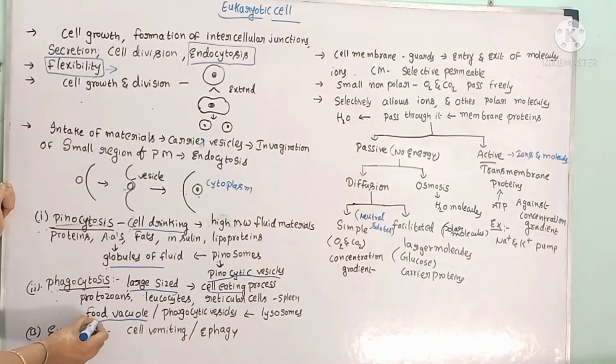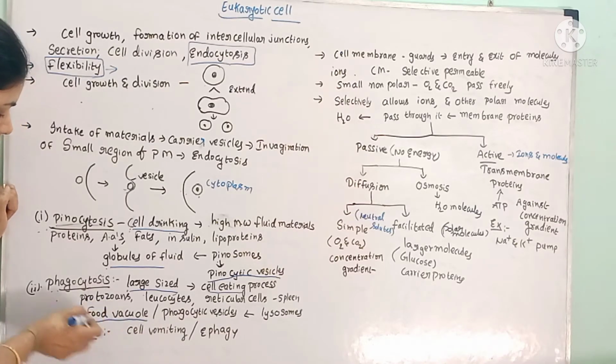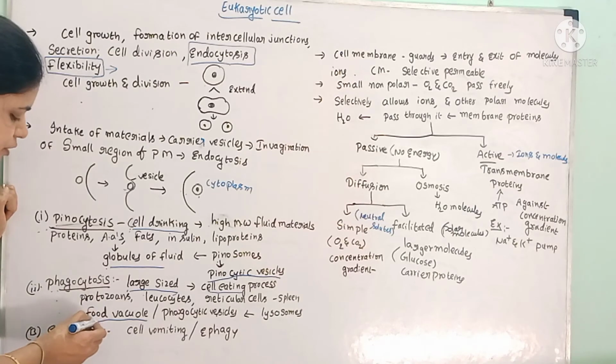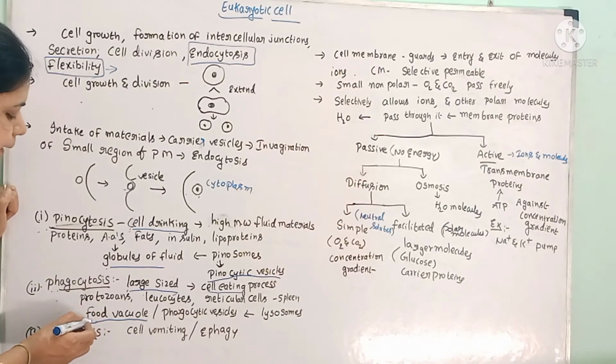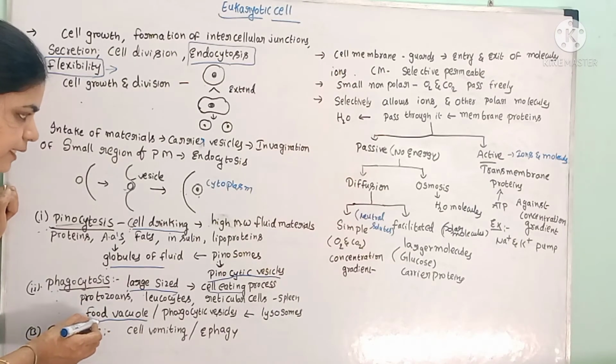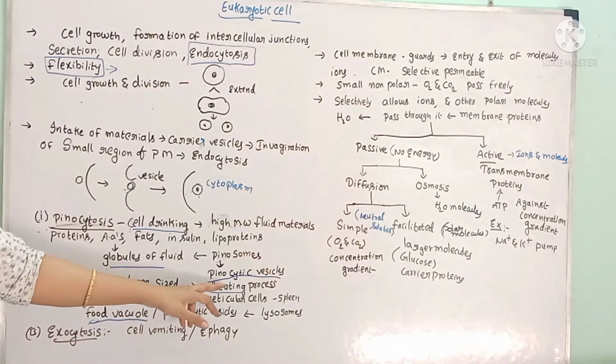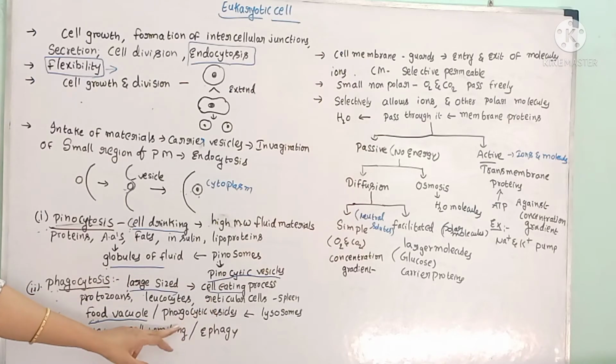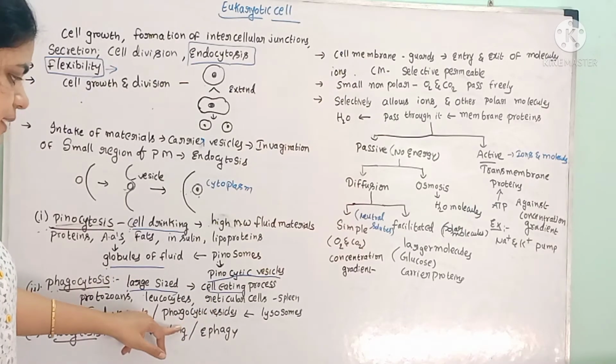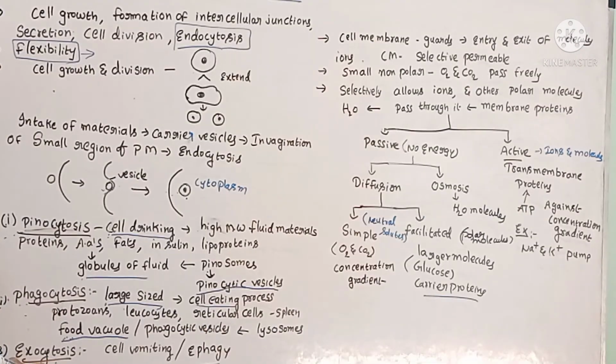We will see the food vacuoles in protozoans, right? Those food vacuoles are formed by means of phagocytosis only. So they are called food vacuoles or phagocytic vesicles. Here they are the pinocytic vesicles, and here they are called phagocytic vesicles. Like endocytosis, there is one more process, which is called exocytosis.